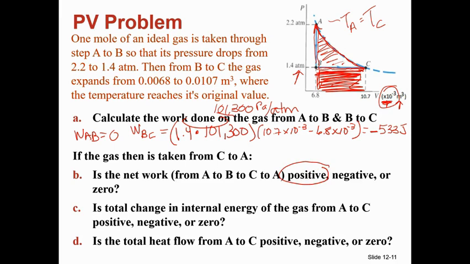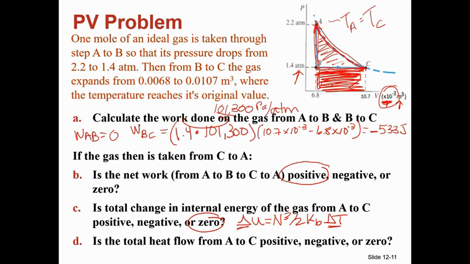Now, the total change in internal energy, it just says A to C, but it doesn't matter if we're talking A to C or A to C to A, because this is an isotherm, there's no change in temperature, and therefore there is zero change in internal energy, because remember, internal energy is not heat. It's 3/2 kB delta T. If there's no change in temperature, there's no change in internal energy.